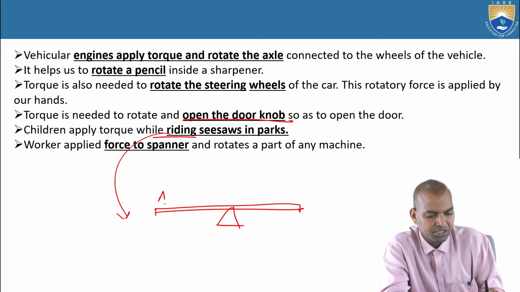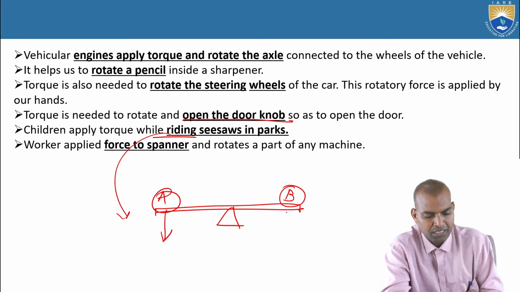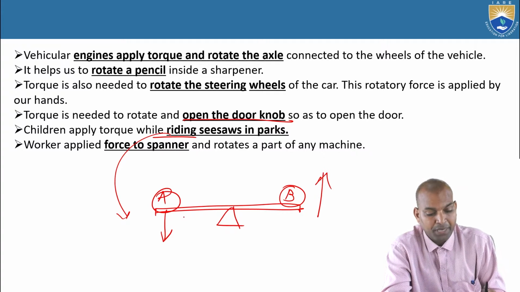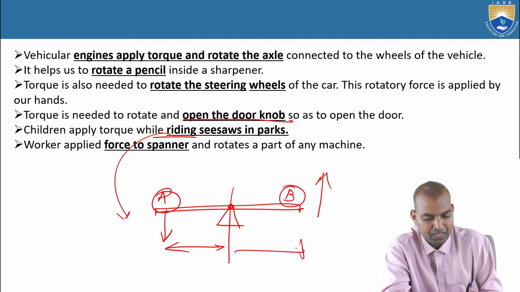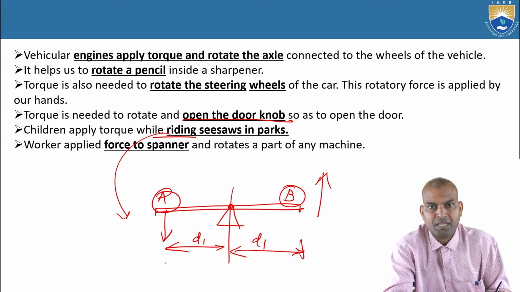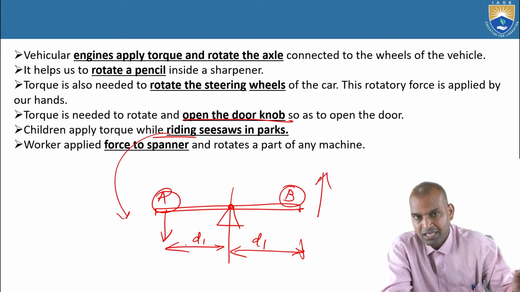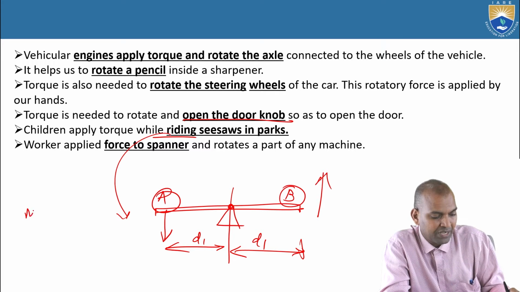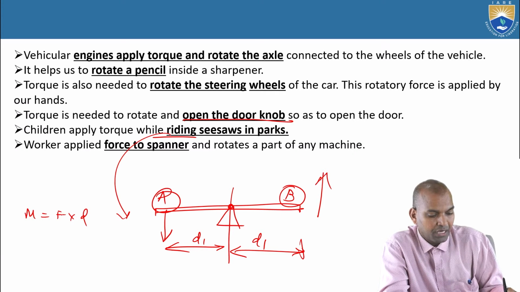One child will sit here, child A, and child B here. They will push down and the other child will rise up. But please understand here, this is the fulcrum point, the pivot point. They will sit at equal distances, D1 and D2, both equal. So if they are not at equal distances, what will happen? There is again the concept of moment effects, M equals F times D. At constant M, F equals M by D.